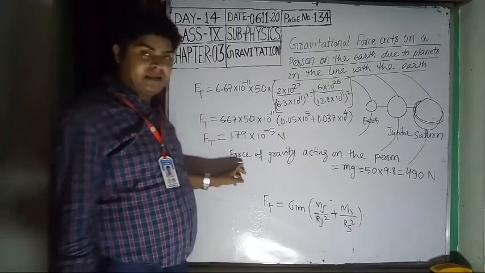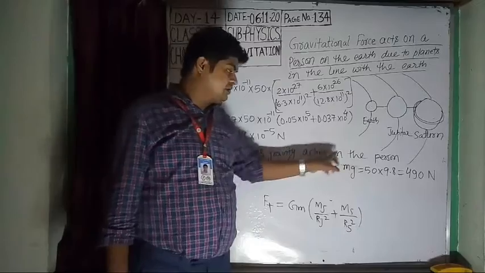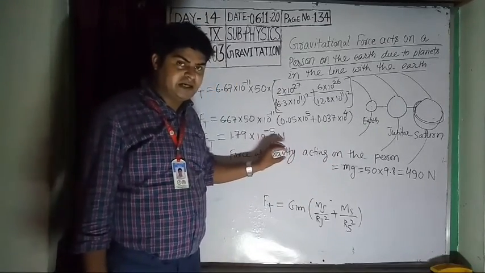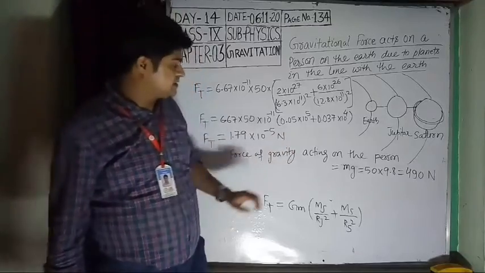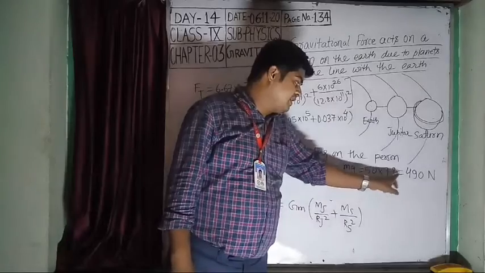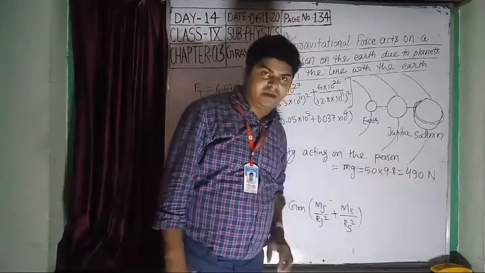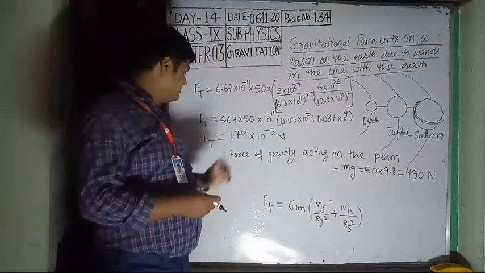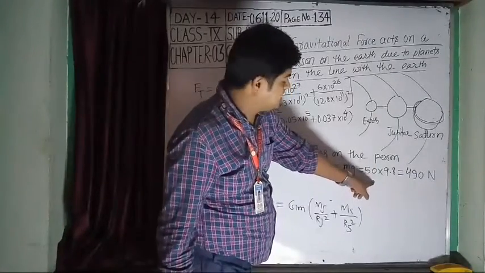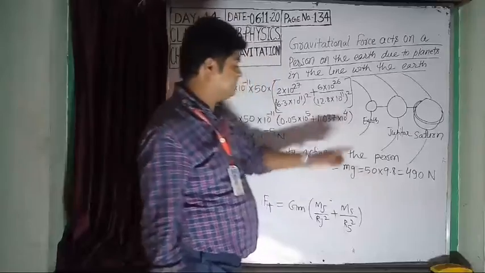The force of gravity acting on the person, that means the force acting by the earth on the person, is m into g, mass into gravity, 50 into 9.8, which is 490 Newton. Now compare the total force with the gravitational force by the earth on the person, which is 490 Newton.